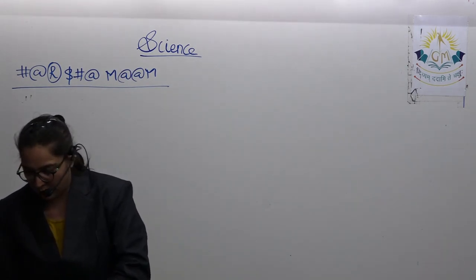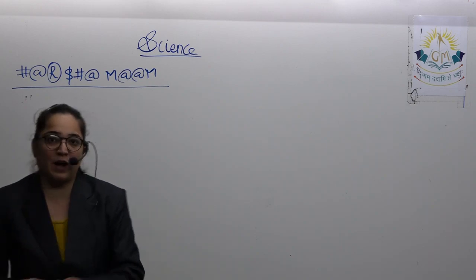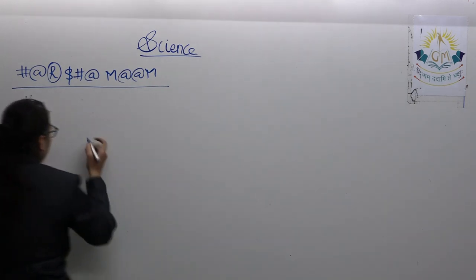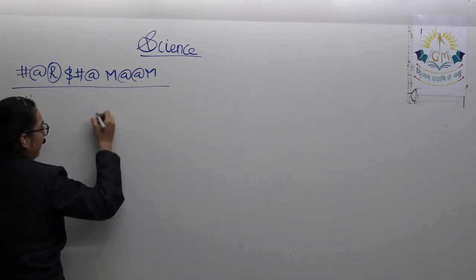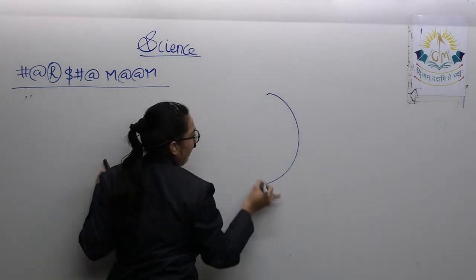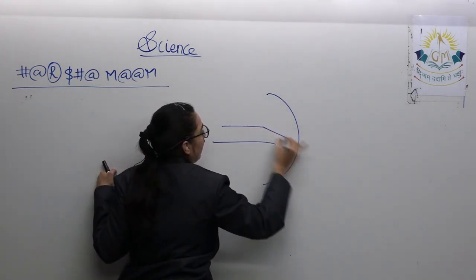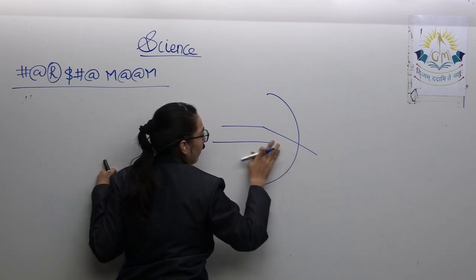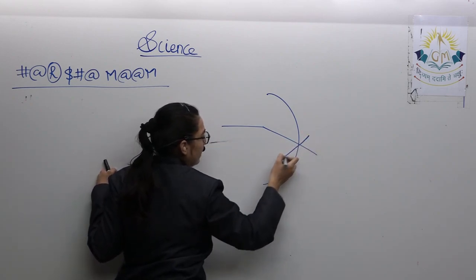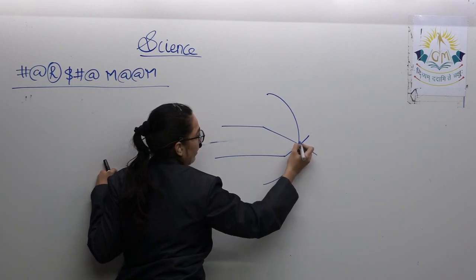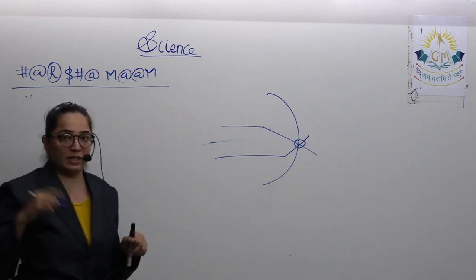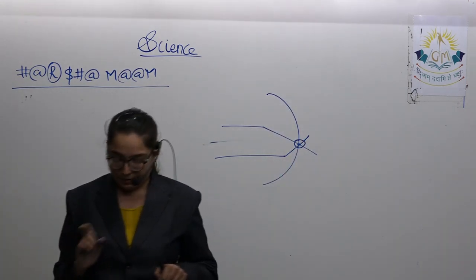Basically, if we talk about the normal functioning of the eye, then light first enters through the cornea and finally, where does the light ray go and meet? They go and meet at a point which we call the retina. And from the retina, the signals are sent to the brain through optic nerves.